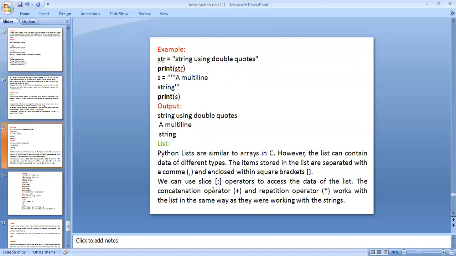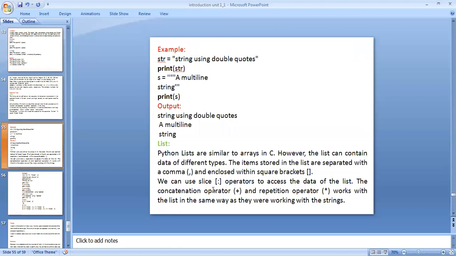This is one example of the string data type. I am taking str as the variable. I am writing the string within double quotations: string using double quotation. This is my string statement. I am writing print str. Str is the variable, and I am printing str, meaning string using double quotations.